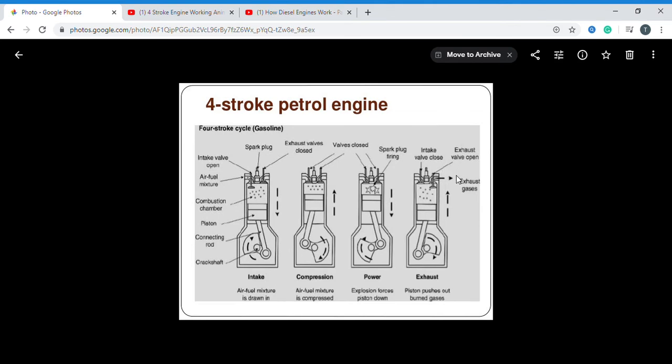What will happen? Again the piston at TDC moves downward and the inlet valve gets opened. Air and fuel mixture entered. Outlet valve gets closed. Okay, so this is the suction process again. The piston moves again from BDC to TDC. Compression taking place. Both valves get closed. This is the compression process.